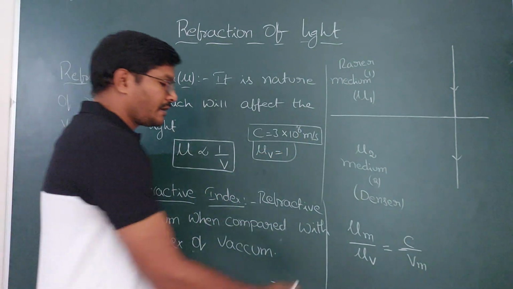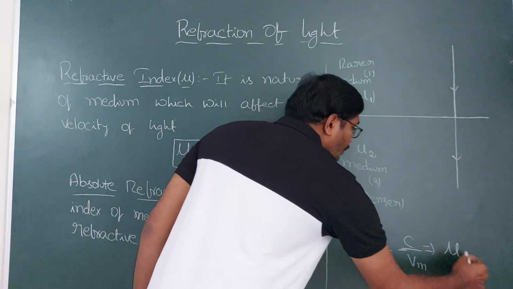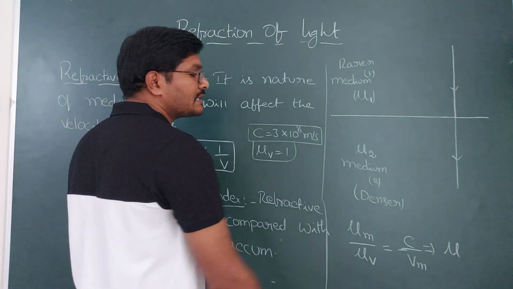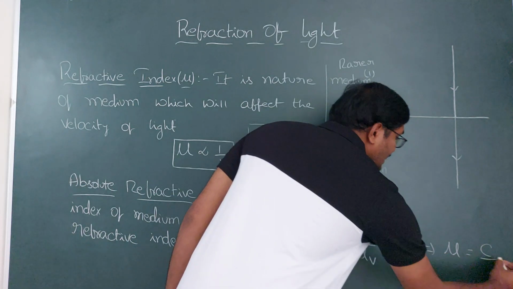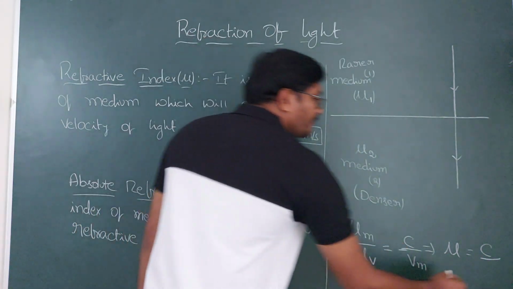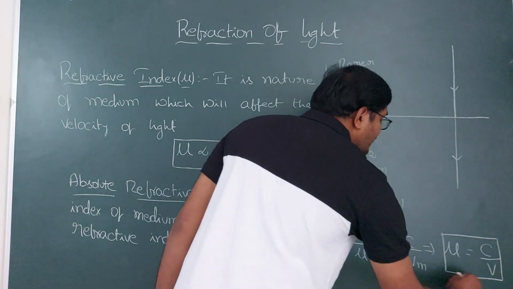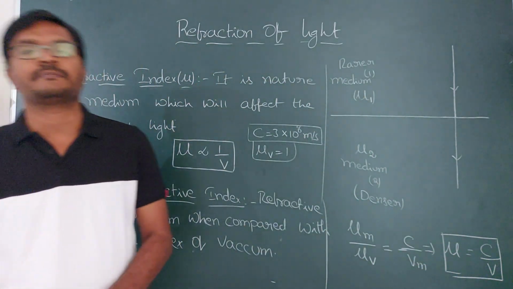Then refractive index of medium, if you assume it as mu, and the refractive index of vacuum is 1, is equal to c, and velocity in that medium if you take as v, then mu is equal to c by v. This is the formula for absolute refractive index.